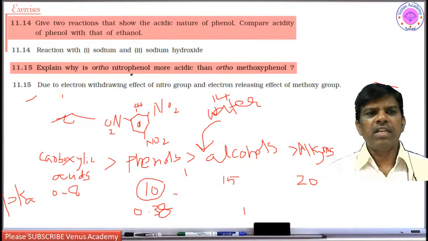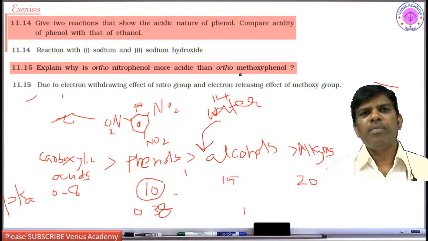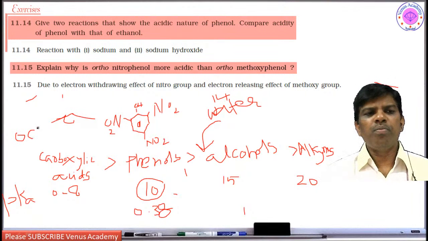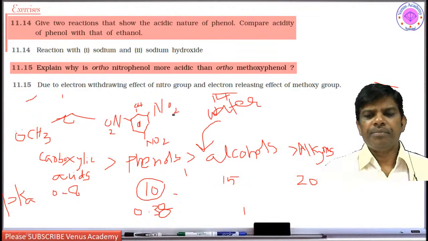At the same time, the question is: explain why ortho nitrophenol is more acidic than ortho methoxyphenol. What is methoxyphenol? The methoxy group is an electron donating group. What I said, electron donating group decreases the acidity. Yes, so that is why the methoxy group is an electron donating or electron releasing group. That is why methoxyphenol is going to be less acidic than nitrophenol.